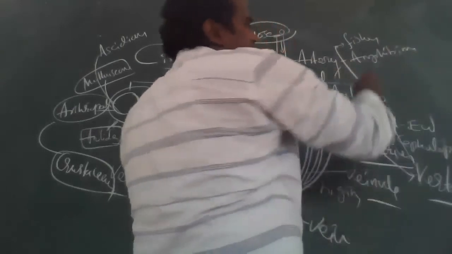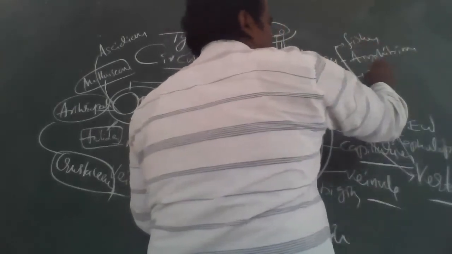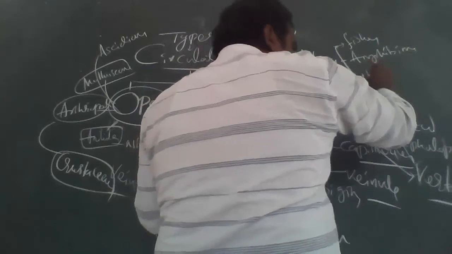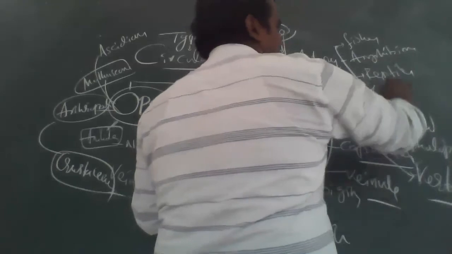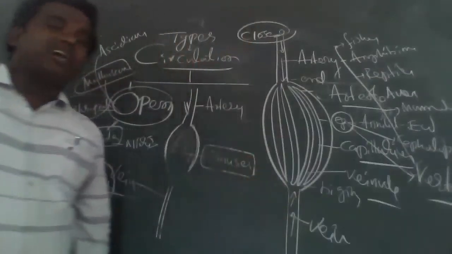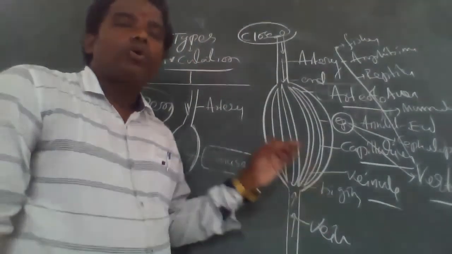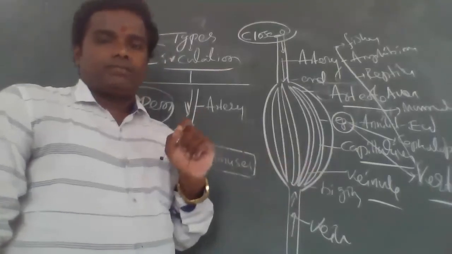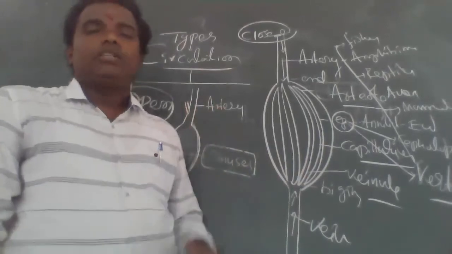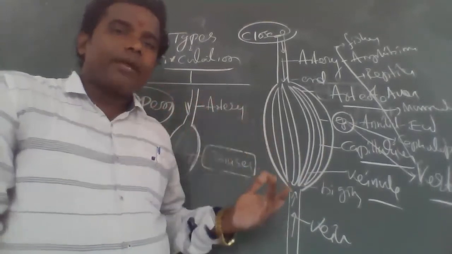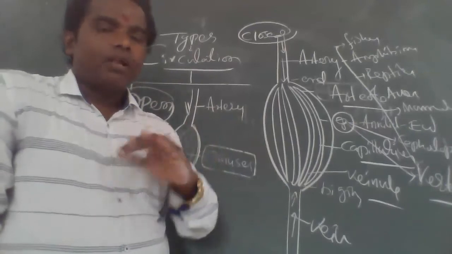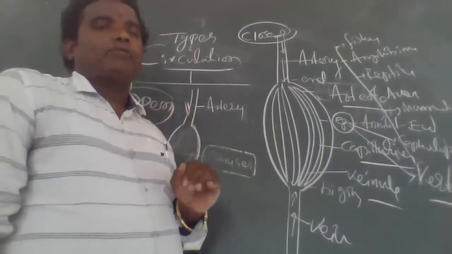Next, reptiles, apes. Reptiles. Apes. Next, mammals. Yes, very good. These are the closed type of circulation. This is the difference between the open type and closed type of circulation.